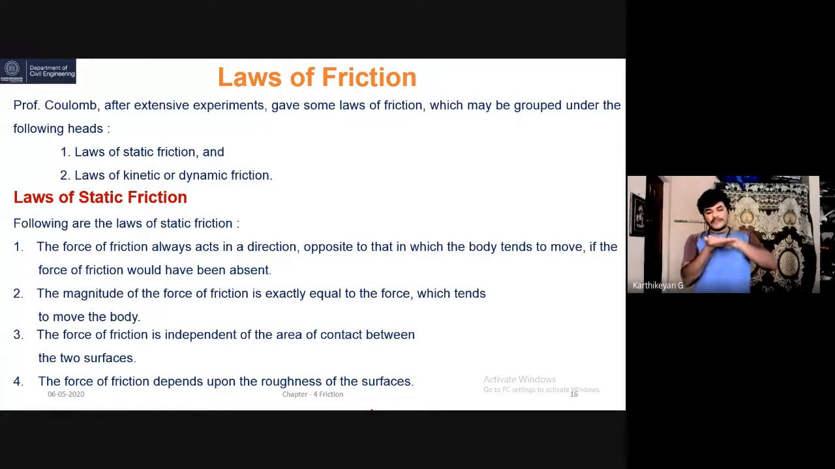Suppose I have a surface and an object. This force of friction, small f, does not depend on the area of the contact surface. Okay, that is the third law.